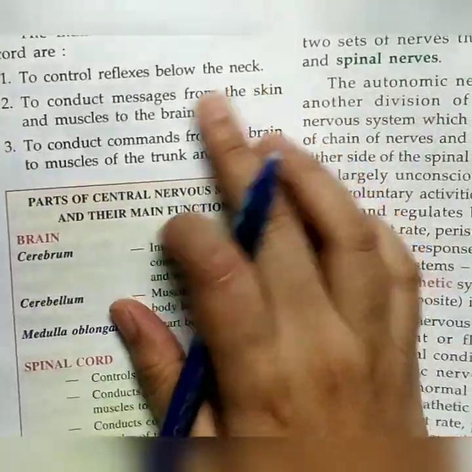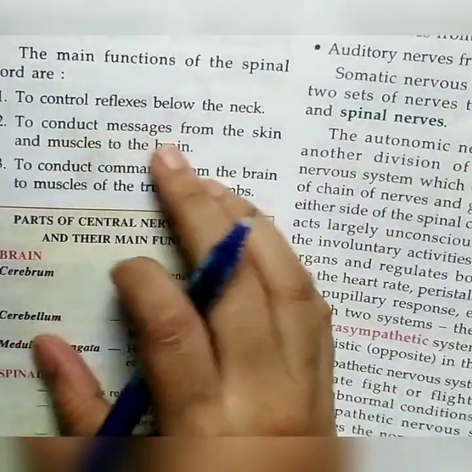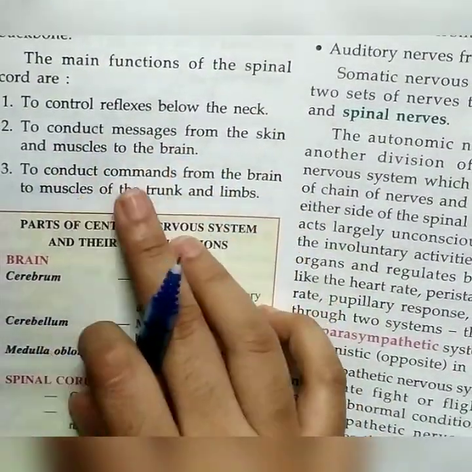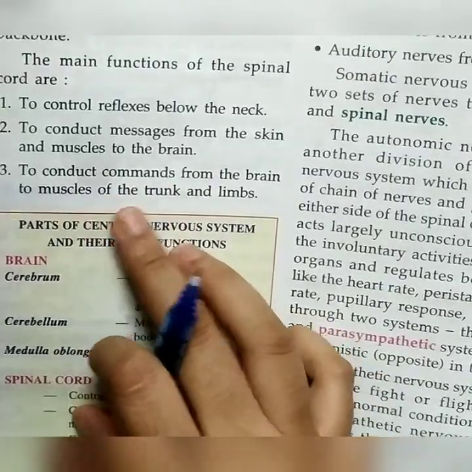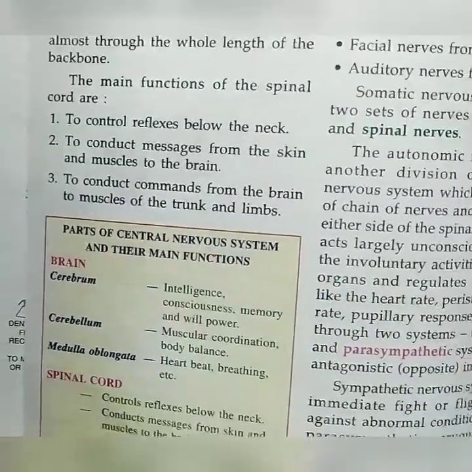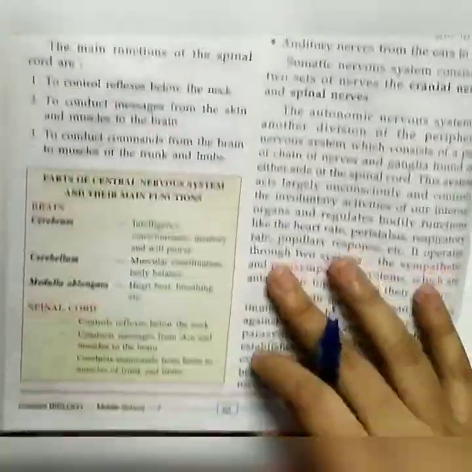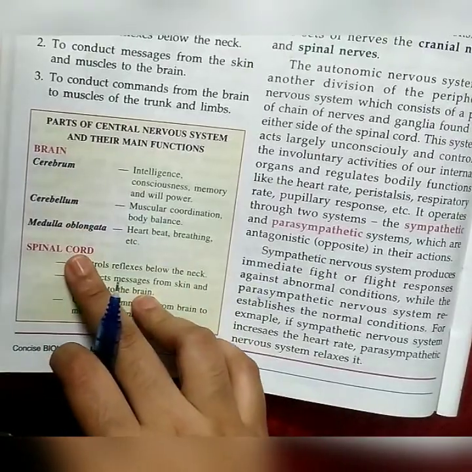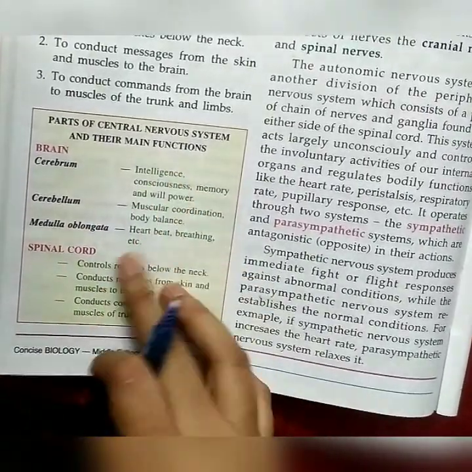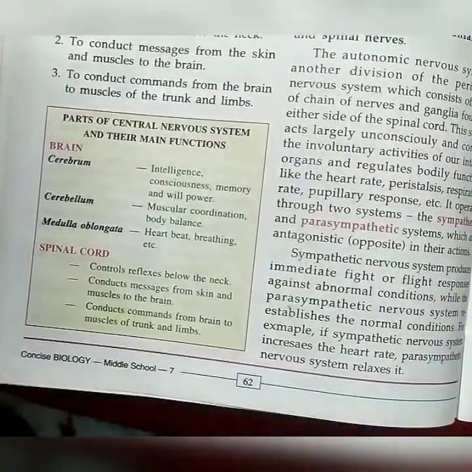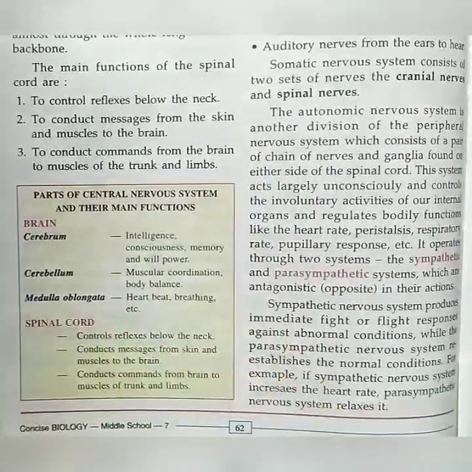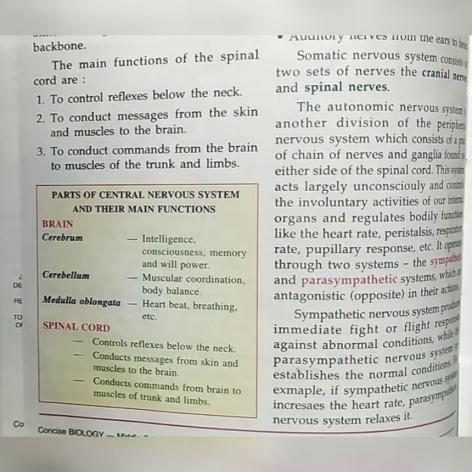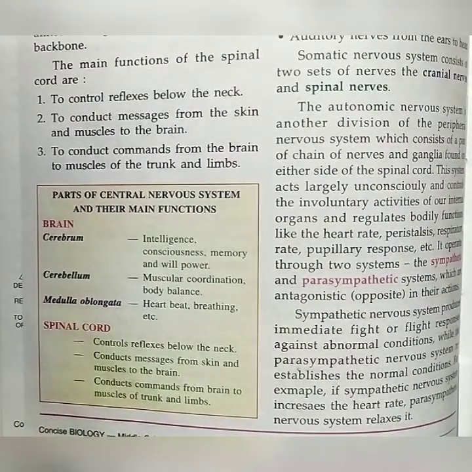So this is the function of the spinal cord: it controls reflexes, conducts messages from the skin and muscle to the brain, and conducts commands from the brain to the muscles of the trunk and the limbs. So this is about our spinal cord. These are the parts of the nervous system, brain and spinal cord, and each part's function is given in the chart. Already we have discussed up to this the brain and spinal cord, that means our CNS, central nervous system.